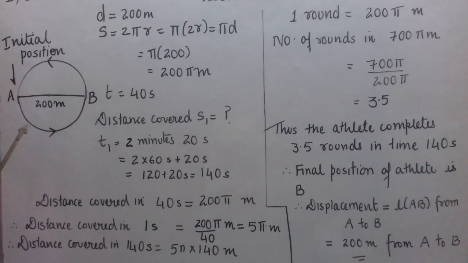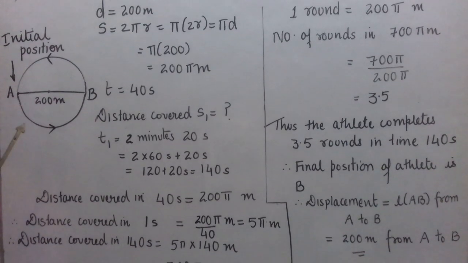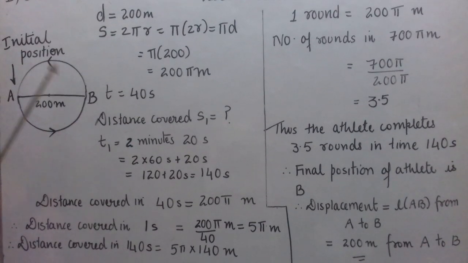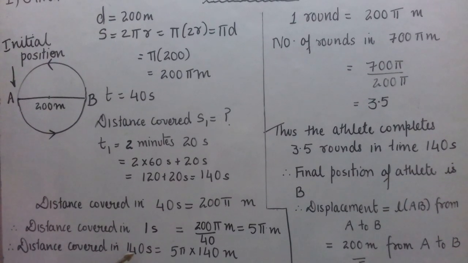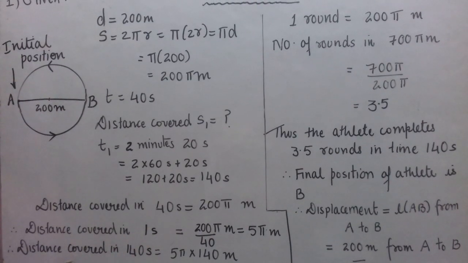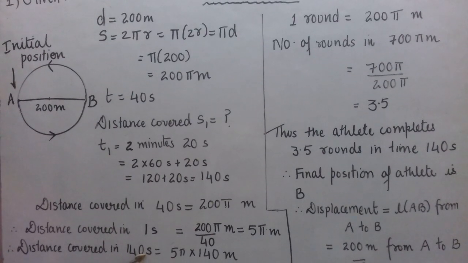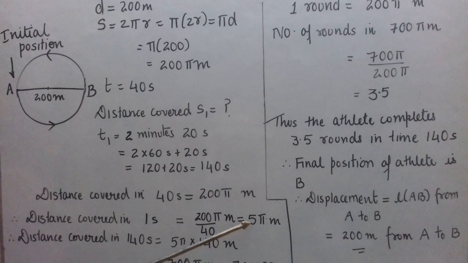As they have not mentioned what type of motion it is, we'll assume that the motion is uniform motion. In reality it may not be uniform, but we'll consider here that the motion is uniform. So distance covered in 140 seconds: this was distance covered in 1 second, so distance covered in 140 seconds will be 5 pi, that is distance covered in 1 second, into 140.